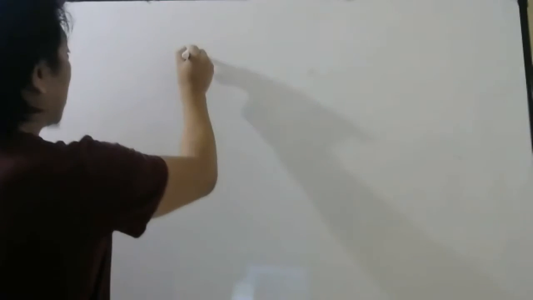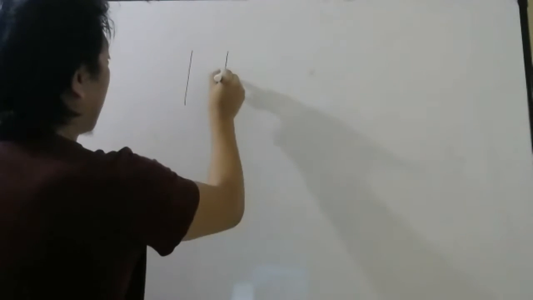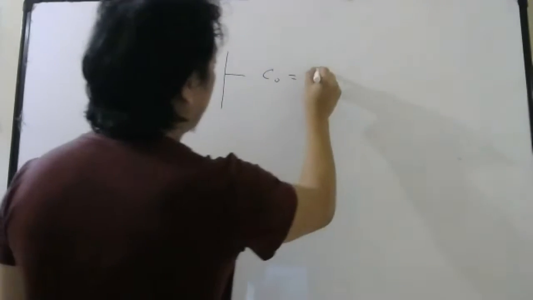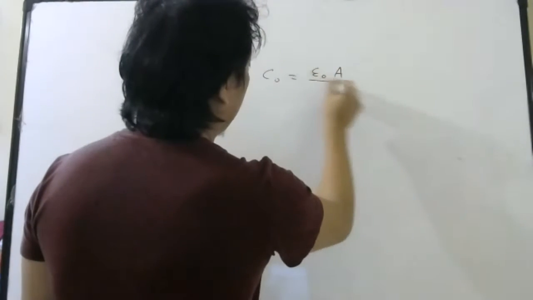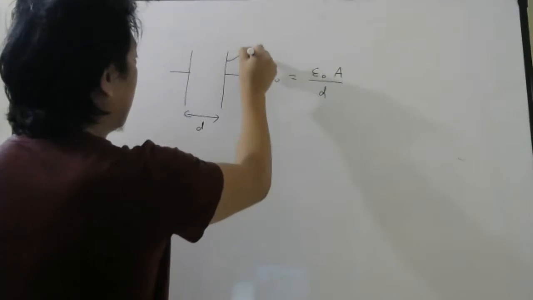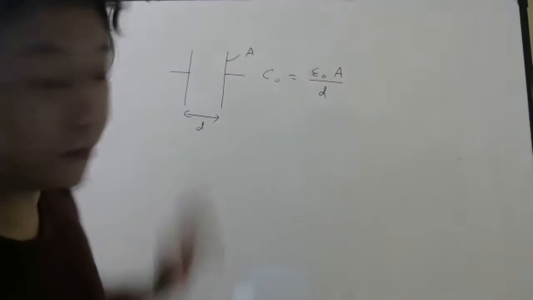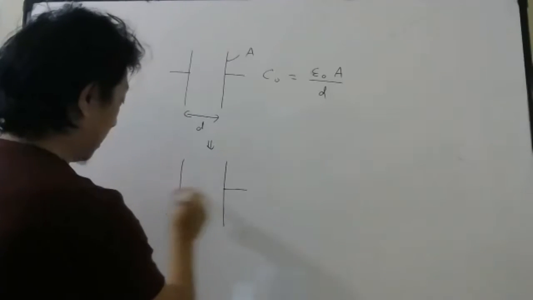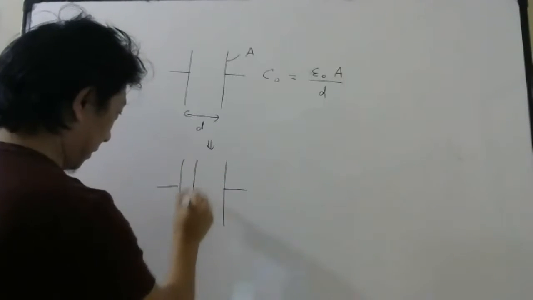So when the slab was not there, capacitance is given as C naught. That will be what? Epsilon naught A by D. This is D, this is area. No medium. Now what have they done? They have inserted the dielectric slab.